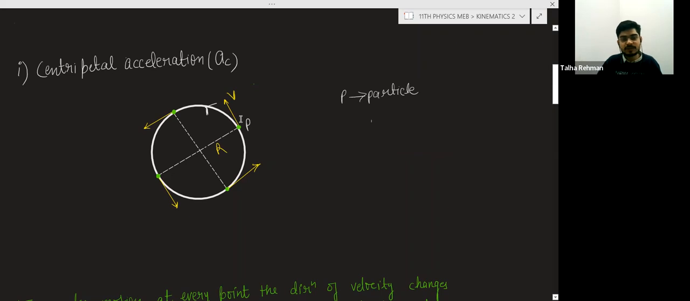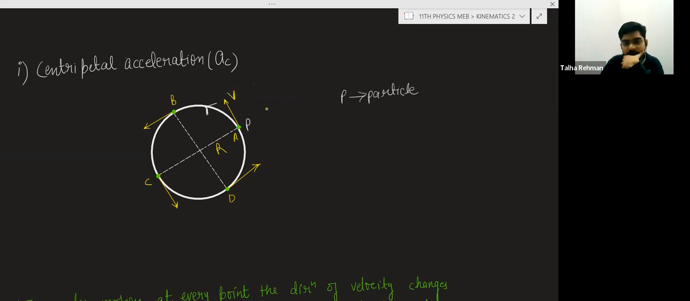Suppose this is point A, this is point B, this is point C, and this is point D. So what is happening? The direction of the velocity is changing at each and every point. Here direction is changing, and I have supposed that the magnitude is constant. The magnitude of the velocity, meaning speed, can be constant or cannot be constant. We will discuss later. So here I have supposed that speed is constant and direction is changing.